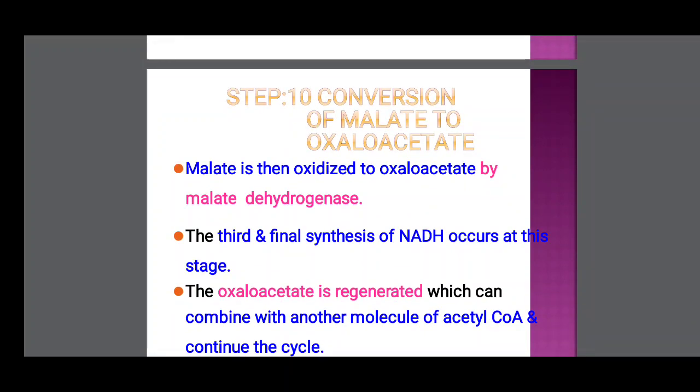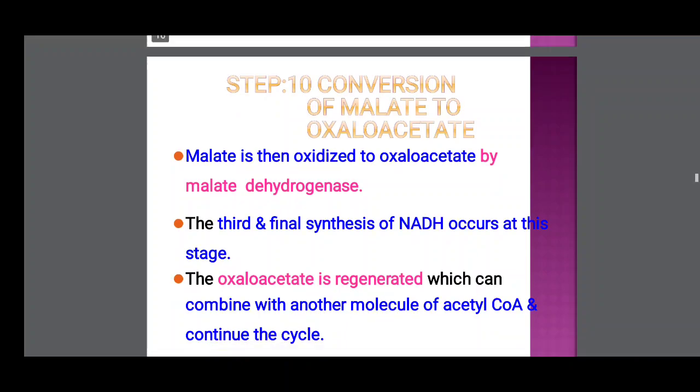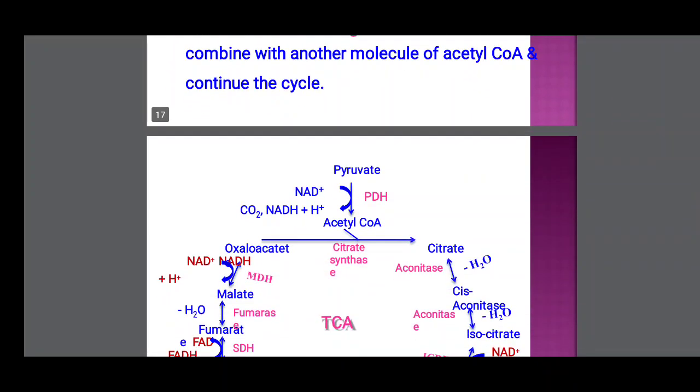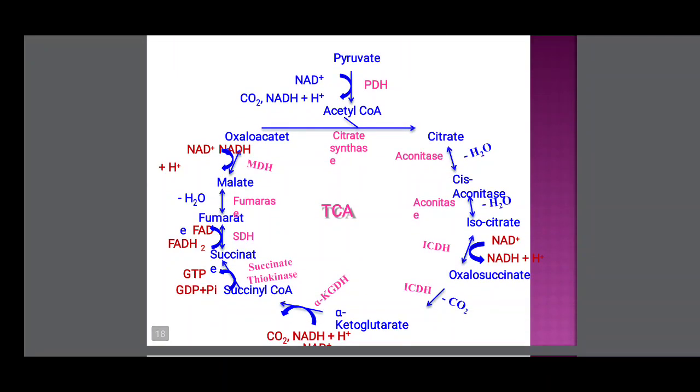Next, step 10, conversion of malate to oxaloacetate. Malate is oxidized to oxaloacetate by malate dehydrogenase. The third and final synthesis of NADH occurs at this stage. The oxaloacetate is regenerated, which can combine with another molecule of acetyl coenzyme A and continue the cycle. So this is the total cycle. Once again I explain here.